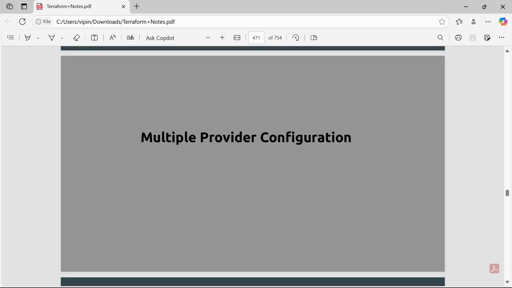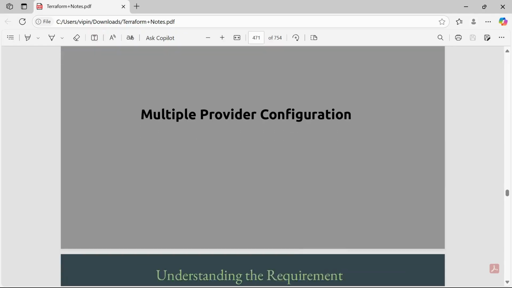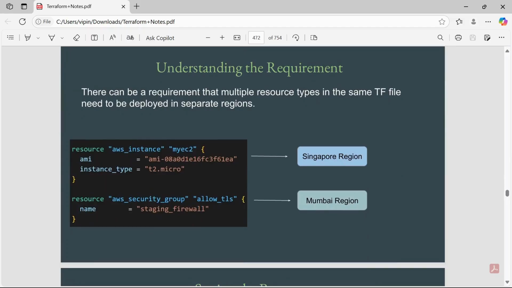So we are continuing with the Terraform tutorial, and in this video we are going to discuss multiple provider configuration in Terraform. Understanding the requirement first, there can be a requirement that multiple resource types in the same TF file need to be deployed in separate regions.